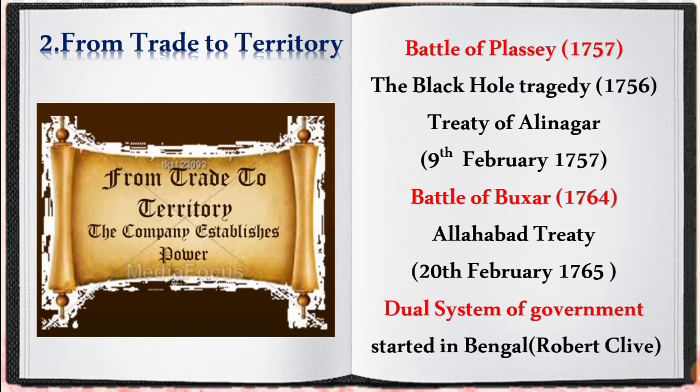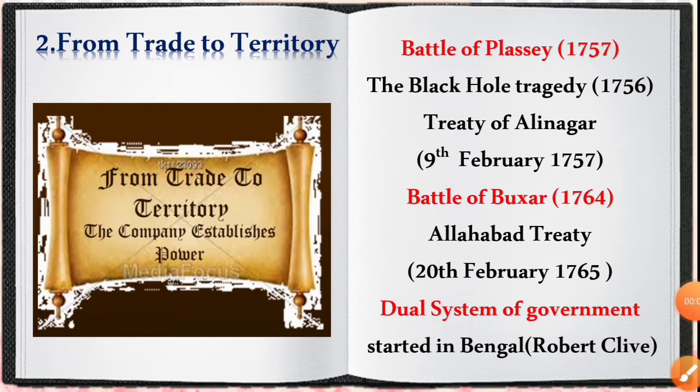So, let's see about the various battles fought between the British and the native rulers. The first battle is Battle of Plassey, which was fought in the year 1757. The main reason behind this battle was the Black Hole tragedy of 1756. The Nawab of Bengal, Siraj-ud-Dawla, opposed the British for misusing the death tax provided by Farrukh-i-Shiar, a Mughal emperor. So children, death tax means a free license issued for the British to trade in India.